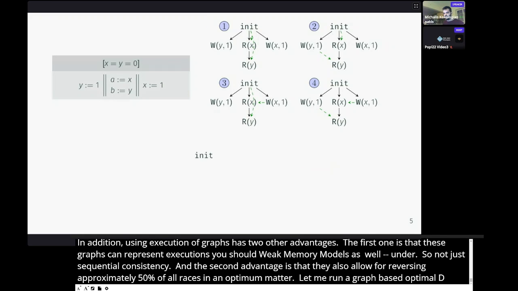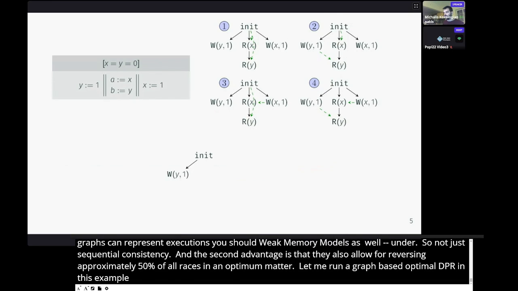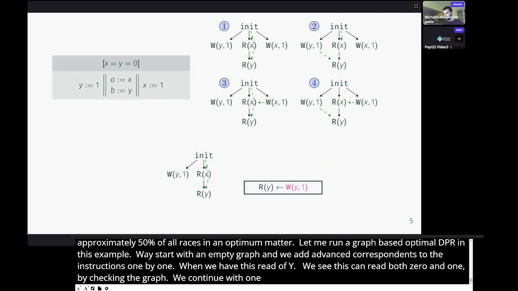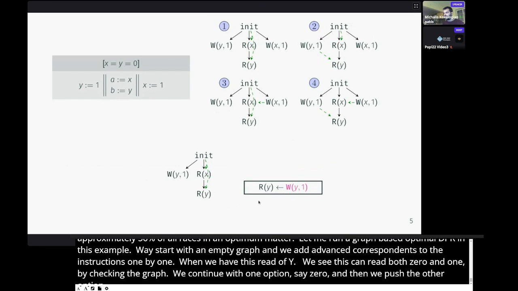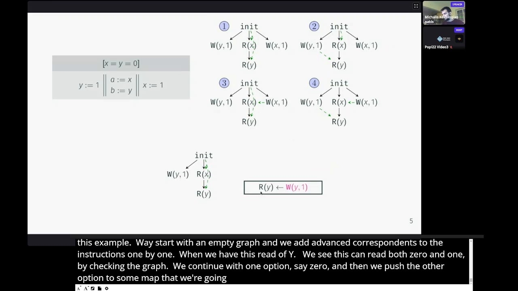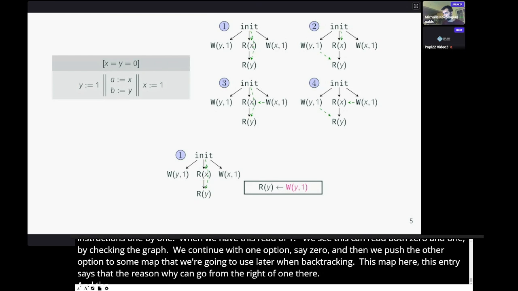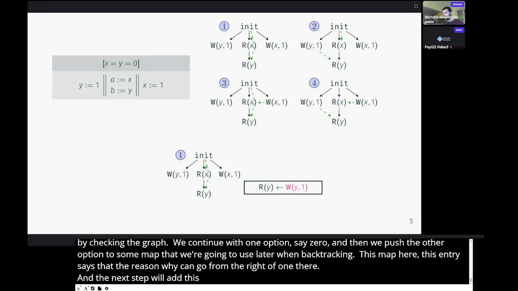Again, we start with an empty graph, and we add events corresponding to the instructions one by one. When we add this read of Y, we see that this can read both 0 and 1 by checking the graph. We continue with one option, say 0, and then we push the other option to some map that we're going to use later when backtracking. This map here, this entry says that the read of Y can also read from the write of 1 there. In the next step, we'll add this write of X. This is execution number 1 from above.